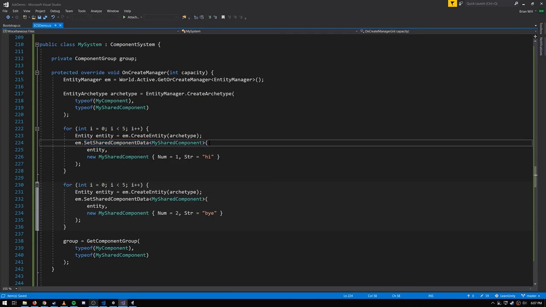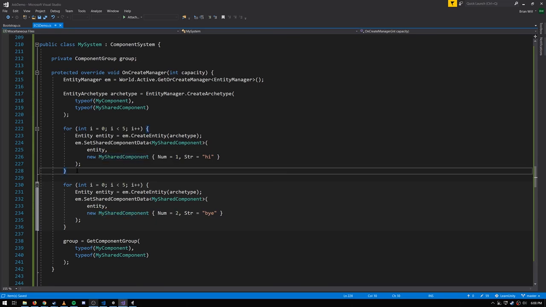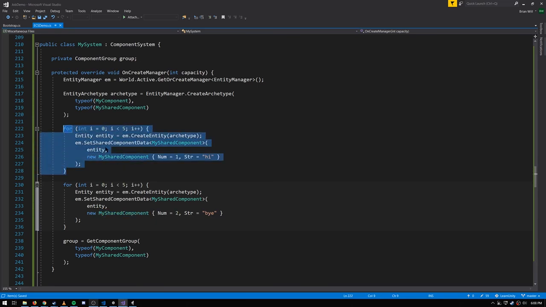Anyway, what we're doing here now is I'm creating 5 entities with one shared component value and another 5 entities with a different shared component value. And so again, these 5 entities can't be stored in the same chunk as these 5 entities. I assume we'll likely have just 2 chunks here, one for these 5 and one for the other 5.